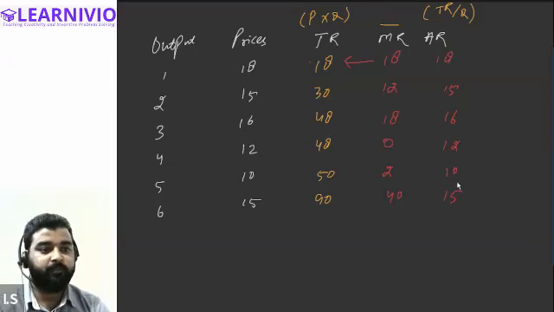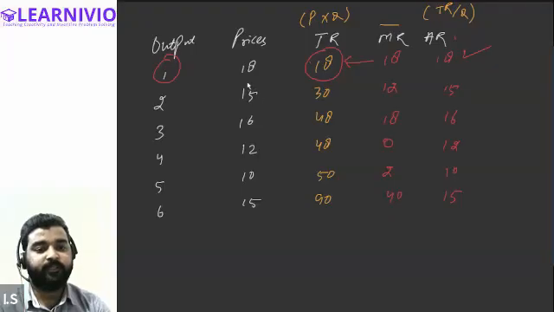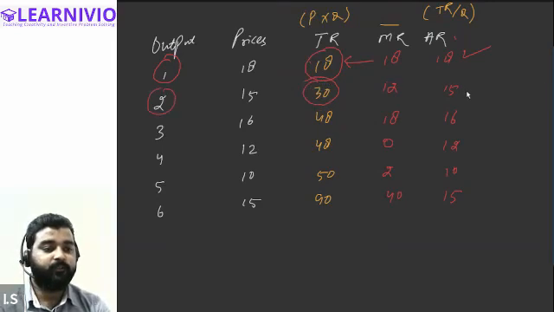Which one will be divided by 1? In order to calculate the average revenue at the first unit, we will be dividing the total revenue by the quantity. 18 divided by 1, we will get 18. But for the second, again, we will be dividing the total revenue by the quantity. 30 divided by 2, we will get 15, right?